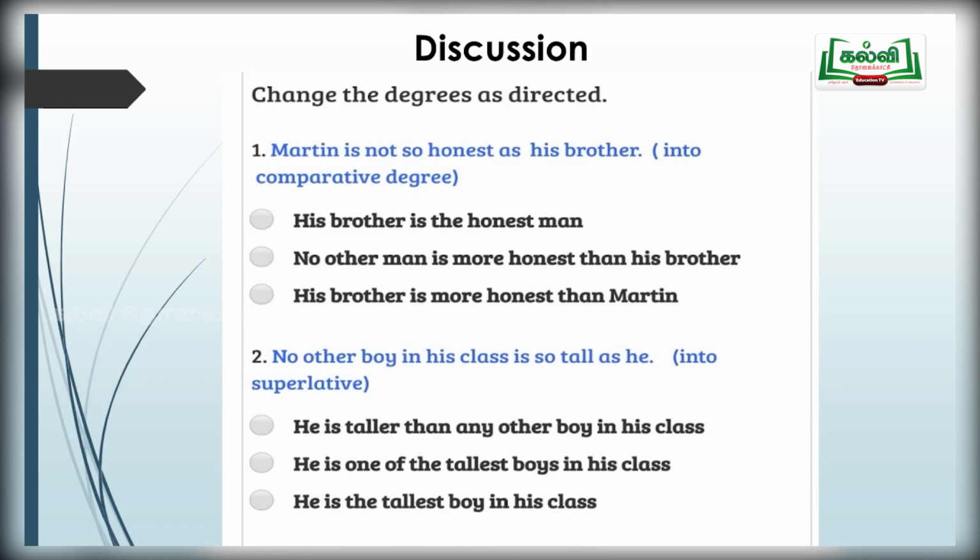The first answer shows comparative degree. The second answer shows rule 2, superlative degree. The third answer is the correct answer, because the question belongs to rule 1 in positive degree. The answer is rule 1, superlative degree, that is, he is the tallest boy in his class.